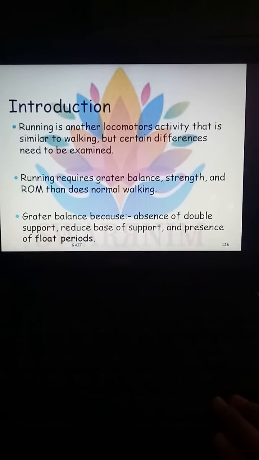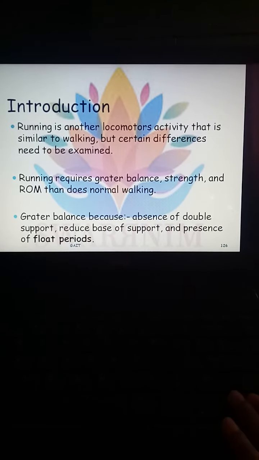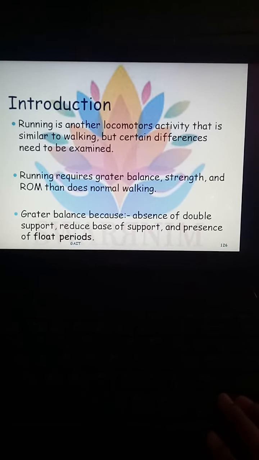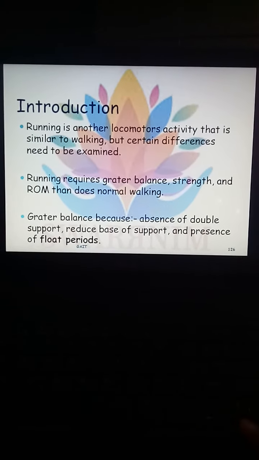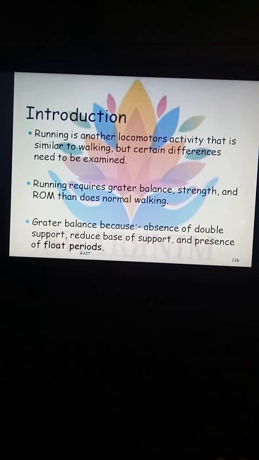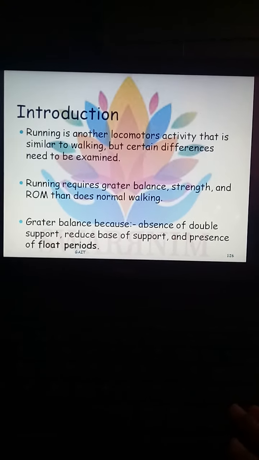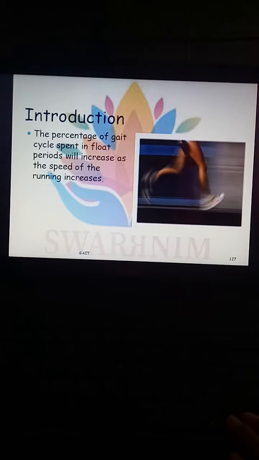And the third one is the presence of the float periods. So because of these three reasons, there may be a need of great balance.